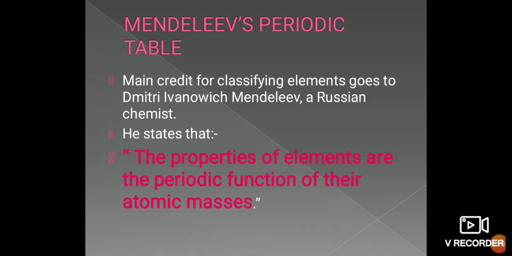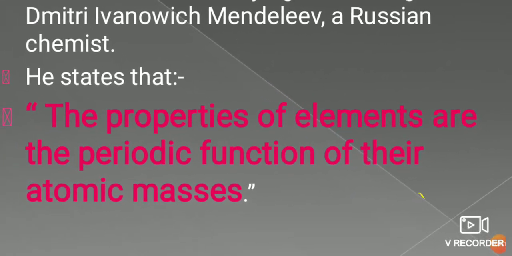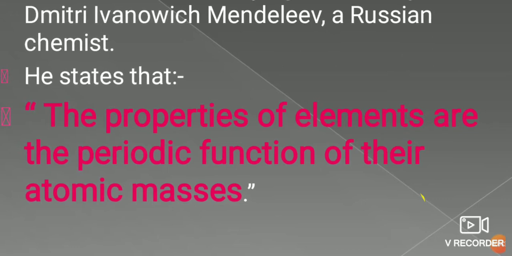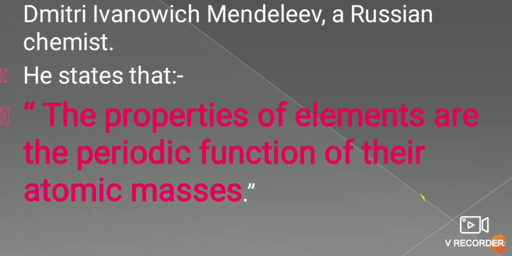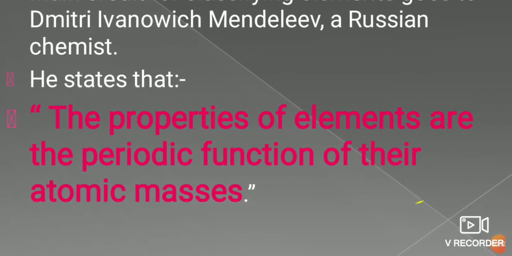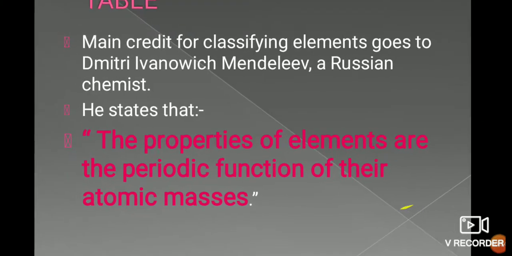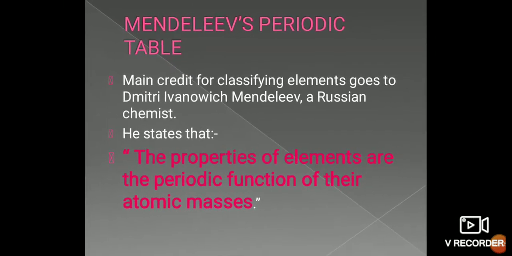He was a Russian scientist and his full name is Dmitry Ivanovich Mendeleev. He stated that the properties of elements are a periodic function of their atomic masses. It means his periodic table is also based on the atomic mass of the elements. He arranged the elements depending on their atomic masses.